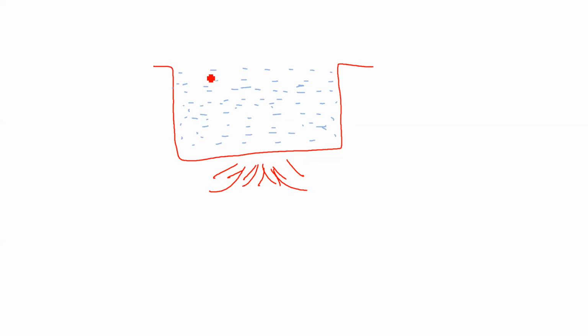Now, as you can see here, water is present in the whole utensil. Slowly the heat will be increasing here. So what will happen here? The lowermost layer of the water will be at the lowest temperature here.